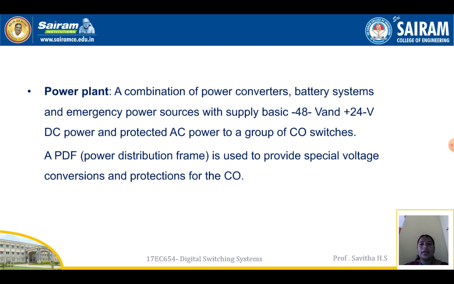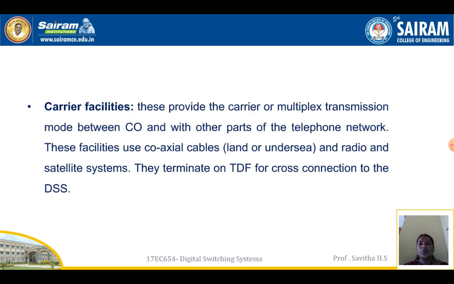Power plant, a combination of power converters, battery systems and emergency power sources, which supply basic minus 48 volts and plus 24 volts DC power and protected AC power to a group of CO switches. A PDF, that is power distribution frame, is used to provide special voltage conversion and protection for the CO.